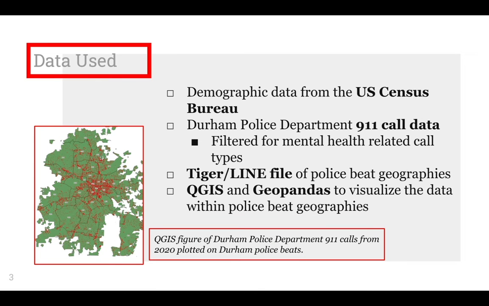In terms of data, we downloaded demographic data from the U.S. Census Bureau for specific attributes like race, income, age, and ethnicity. These datasets were from the 2010 and 2020 census, split into census blocks. We used the 911 calls for service data from the Durham Police Department from the years 2006 to 2021. Lastly, we downloaded a shapefile of the police beats of Durham, which are geographic areas the police department is divided into. Our visualizations were produced using QGIS and GeoPandas in Python.